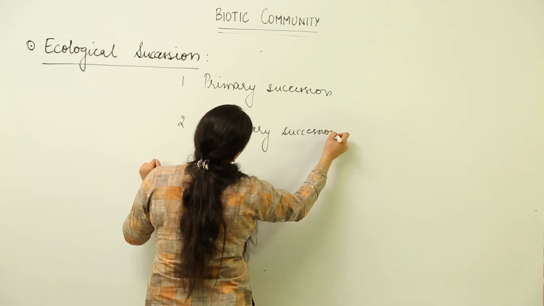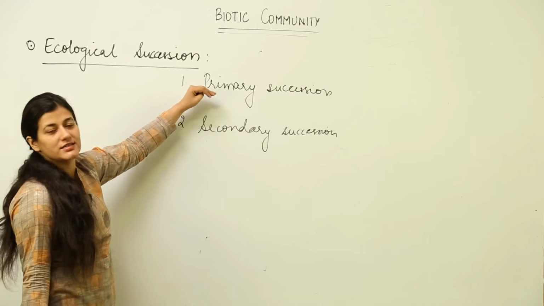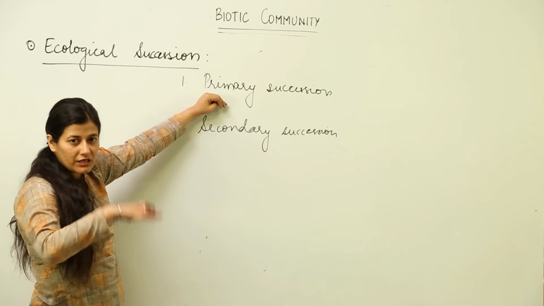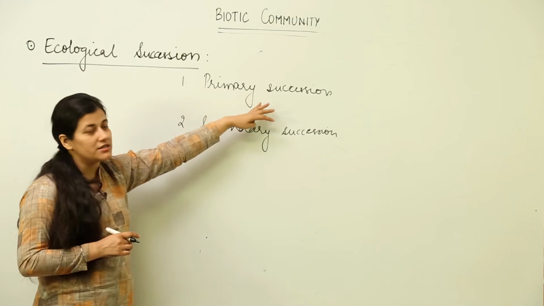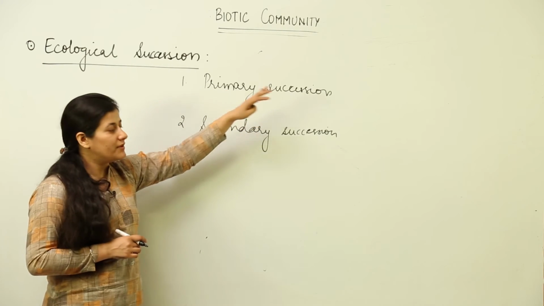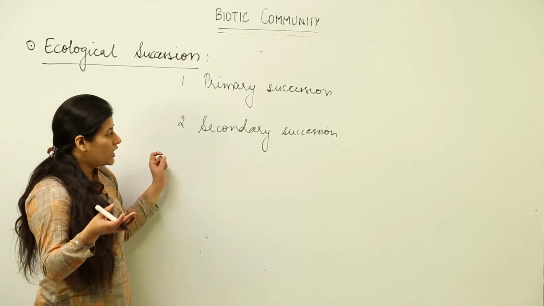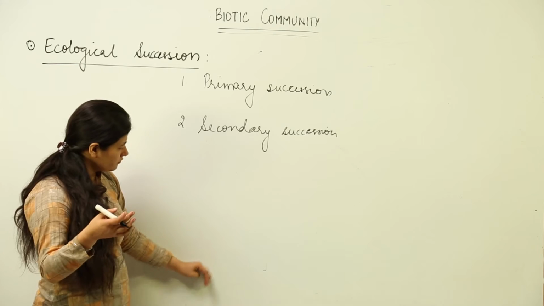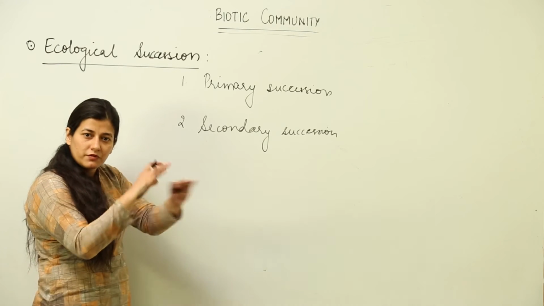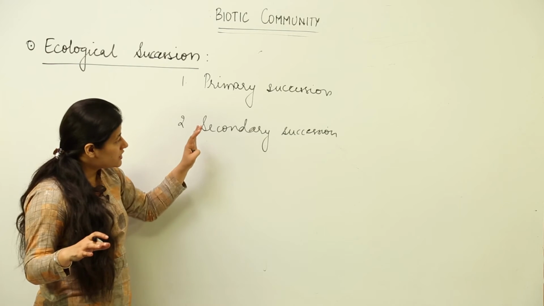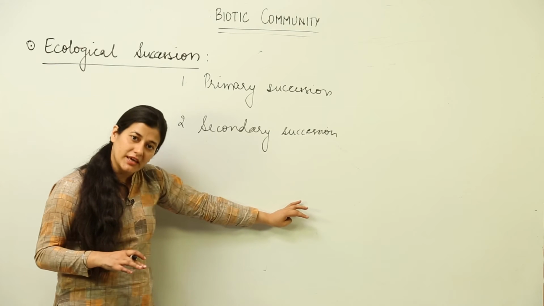You can get an idea what it could be from the name itself. If the succession is taking place in a given region for the very first time, that is known as primary succession. But supposedly the given region was denuded or deforested, or due to some reasons the biotic communities were washed away from that zone, the succession that takes place in this sort of region is known as secondary succession.